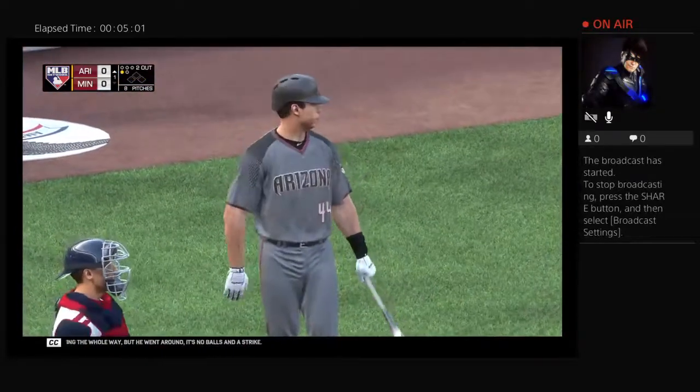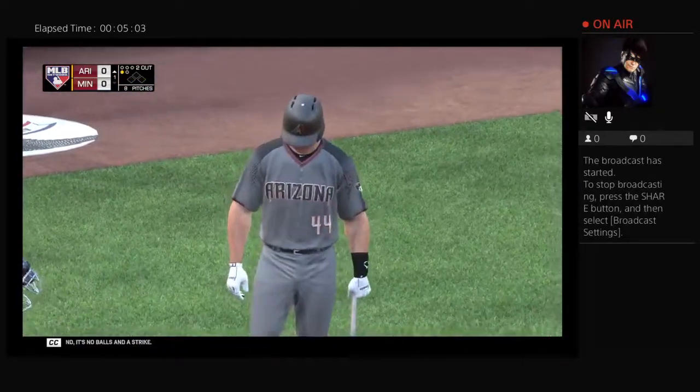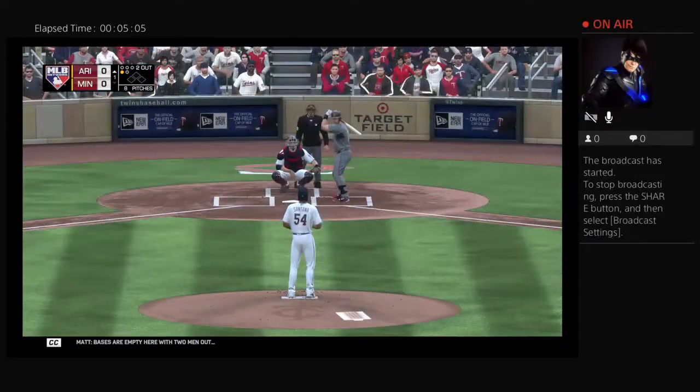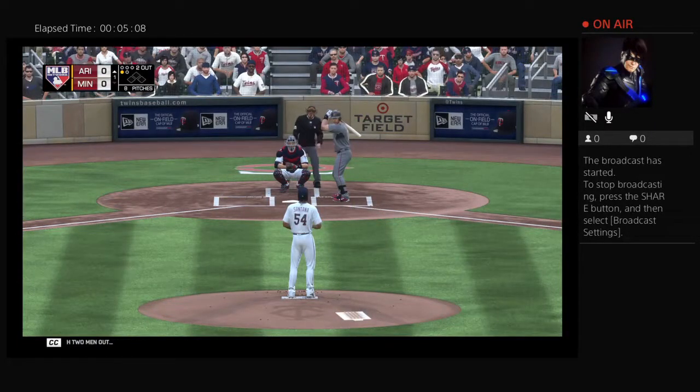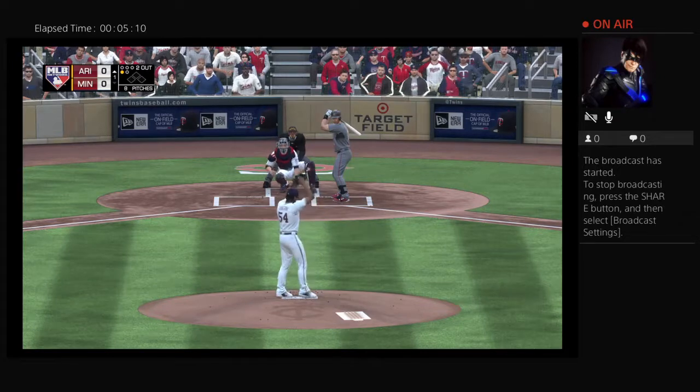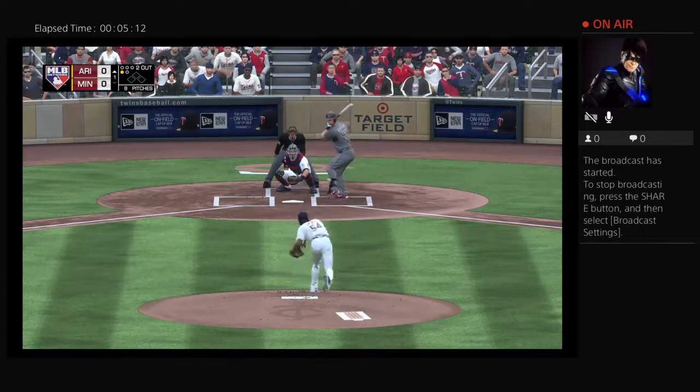Zimmerman was walked for 7 runs in 3 1/3 innings on Saturday, despite retiring 6 of the first 7 batters. He hasn't seen the Dodgers since his days in the National League, but he sports a 2.11 ERA in his past 4 starts against them.